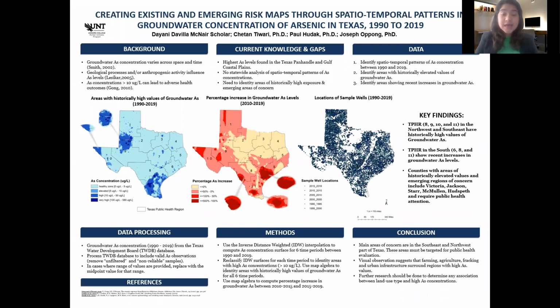Arsenic concentrations above 10 micrograms per liter can lead to adverse health outcomes, for example, kidney disease, diabetes, and even cancer, as well as death. Currently, the highest arsenic concentrations are found in the Texas Panhandle as well as the Gulf Coast plains in Texas.